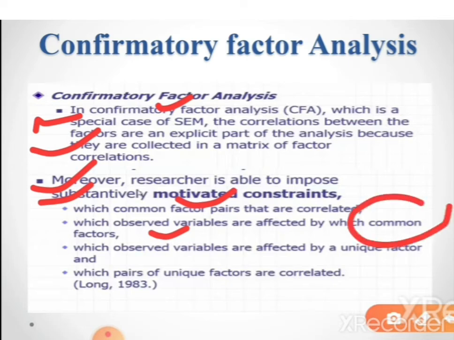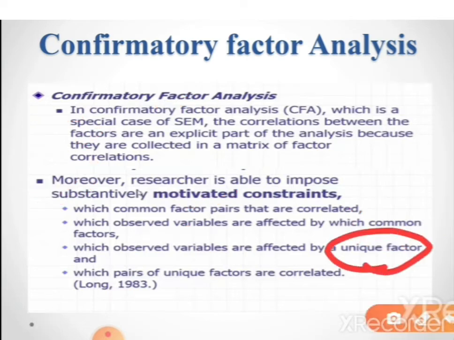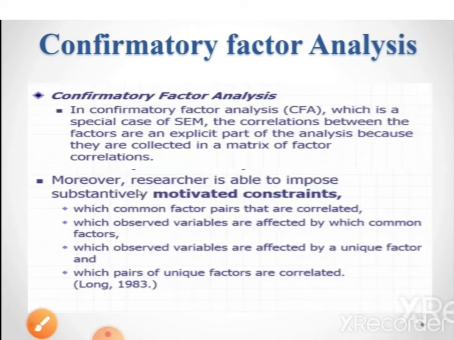The observed variables are also affected by unique factors, so this is also a constraint, and the pairs of unique factors are correlated. So these are some of the constraints that the researcher imposes in the analysis.